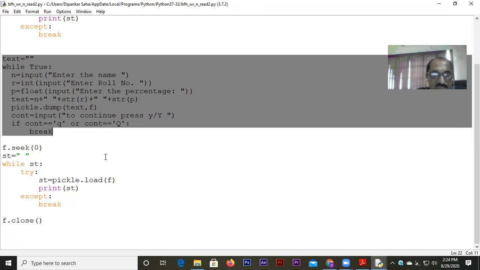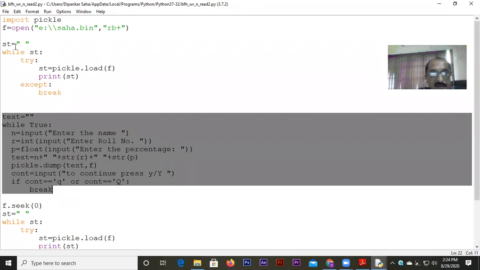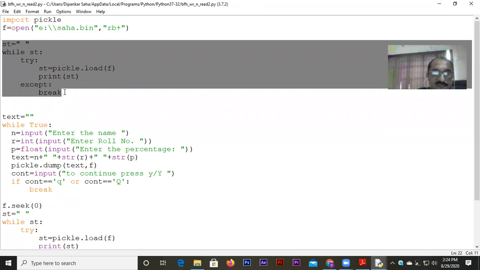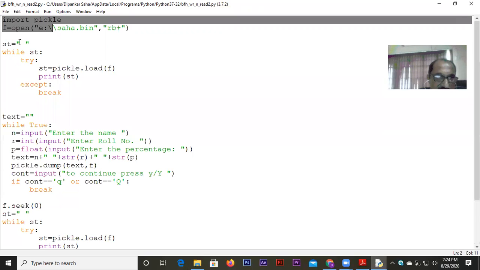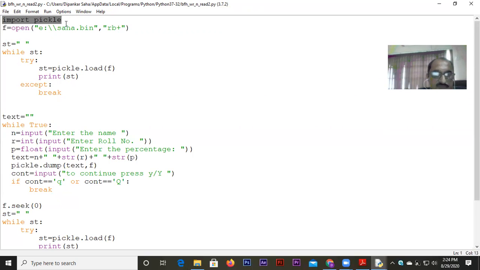So this logic you have to understand: I read the file. After reading the file, what happens? Imagine these all are my records. There is an imaginary pointer, which we can also call a file pointer. A file pointer is just like this cursor, which moves. After reading the first record, second record, third record, fourth record, the pointer keeps coming down, as I'm clicking here and you can see the cursor moving down. There also the same thing will happen.